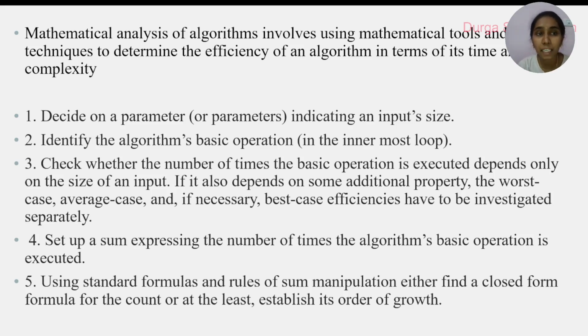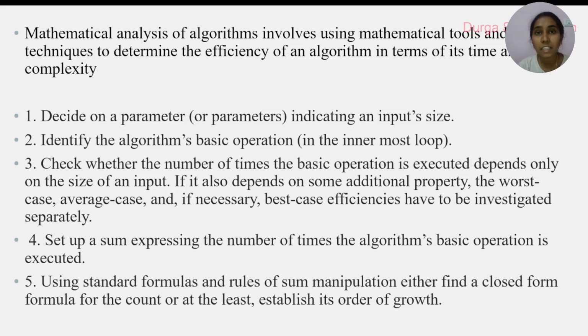The first step is to decide on a parameter indicating the input size. First we have to measure the input size. Input size is normally denoted by n, the number of inputs. For example, in searching and sorting algorithms, the number of inputs is the number of array elements.